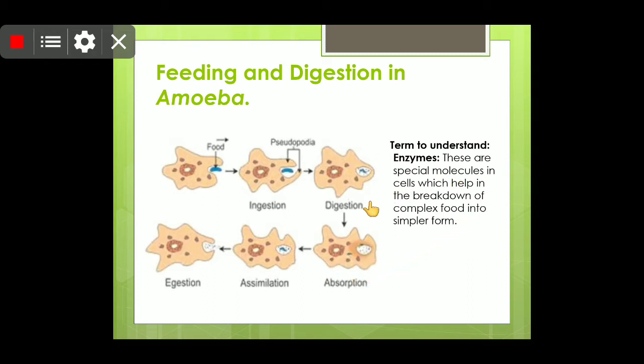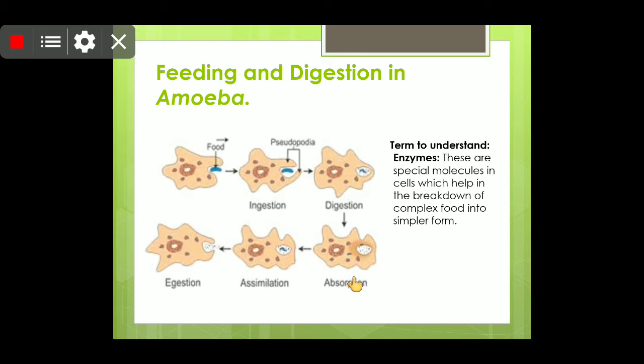So before I tell you about the action of enzymes, I should tell you what actually enzymes are. Enzymes are special molecules in cells which help in the breakdown of complex food into simpler form, right? So this is actually what is to be done in digestion. So enzymes play a very important role in this.